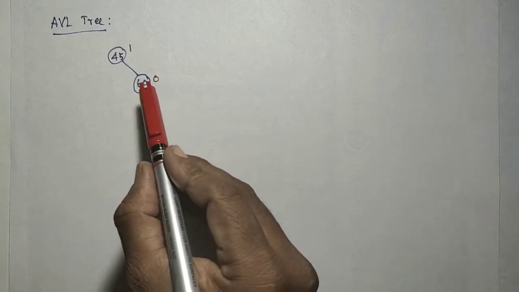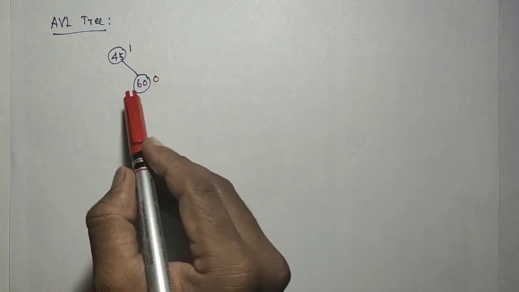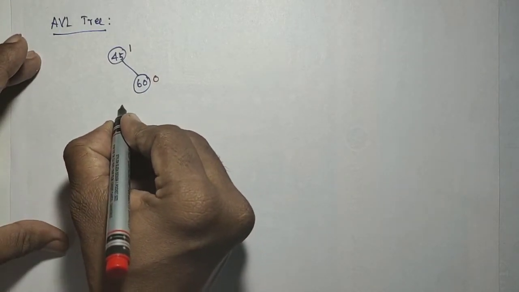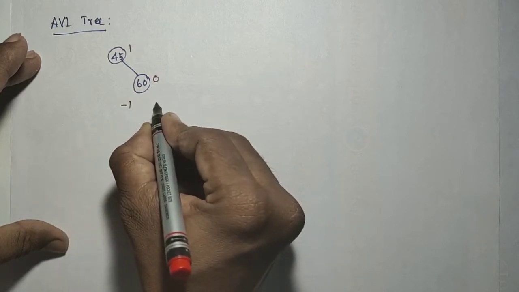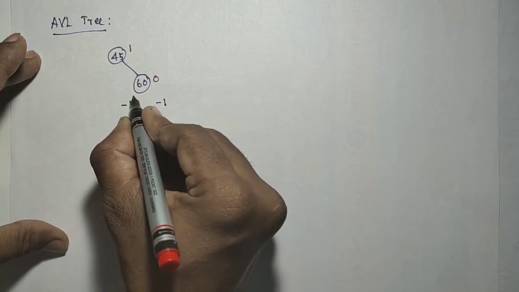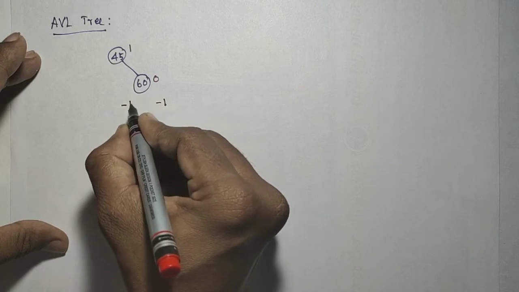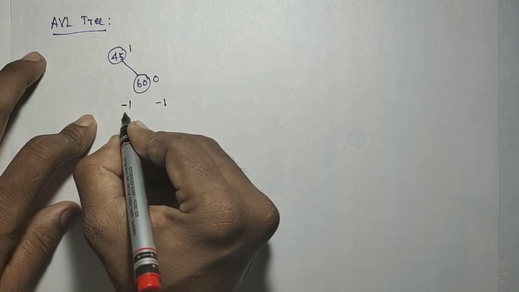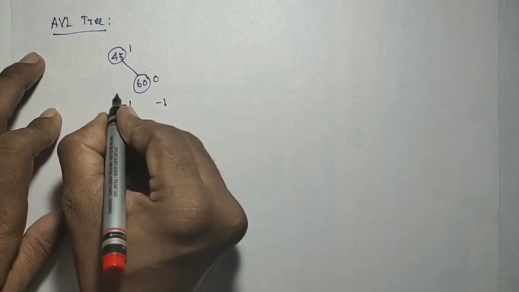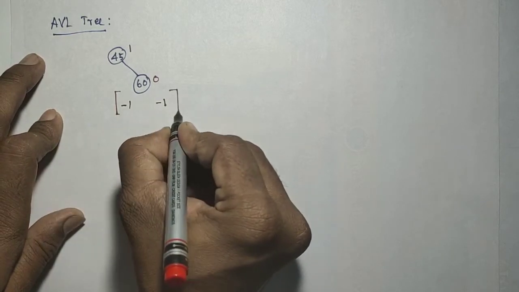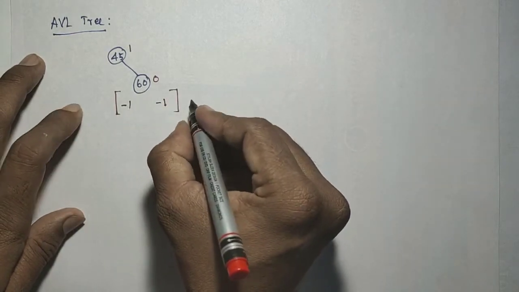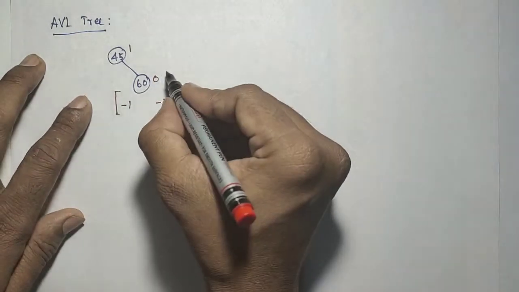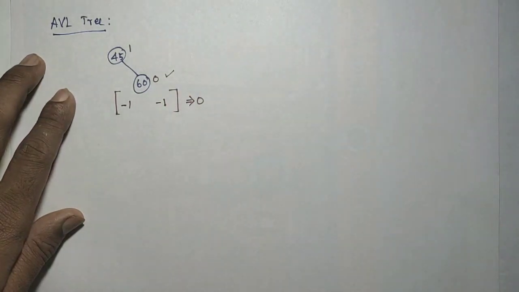So here, when you are considering the 60, the left is minus 1, and the right is minus 1. Why are we saying minus 1? Because there is no subtree on the left side and no subtree on the right side. In that case, the height will be minus 1. So the difference between the left and right of the 60 is 0. So this satisfies the AVL property.